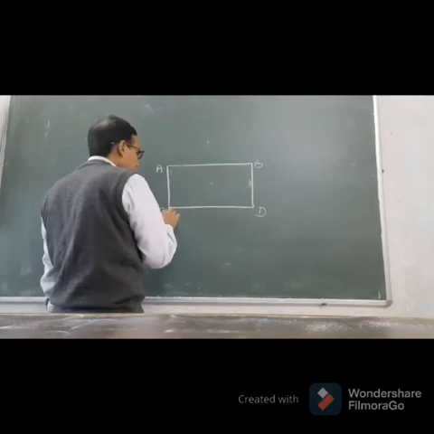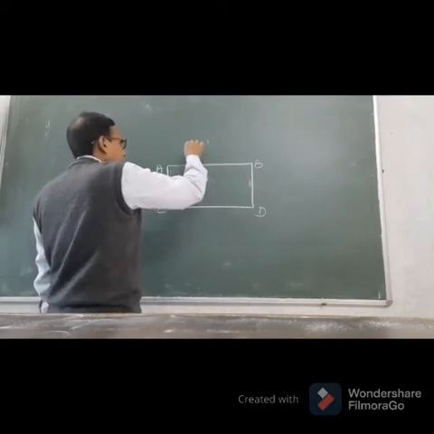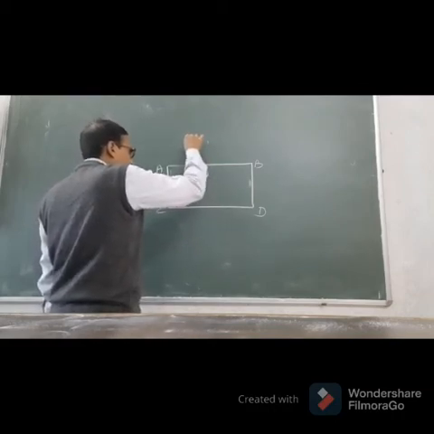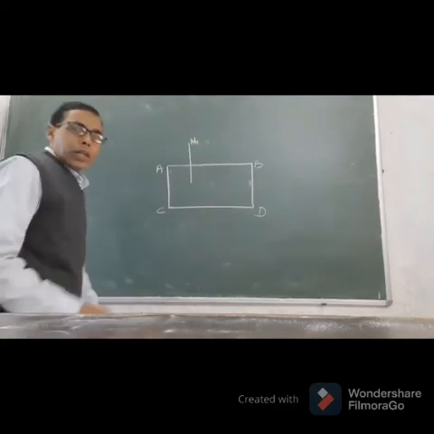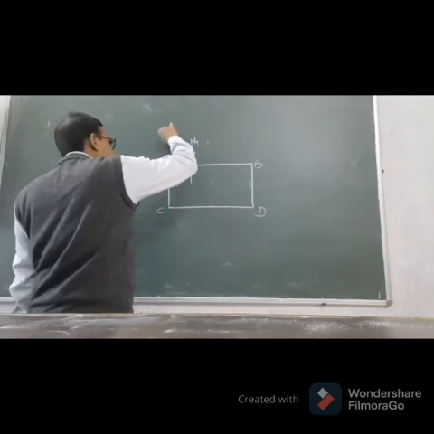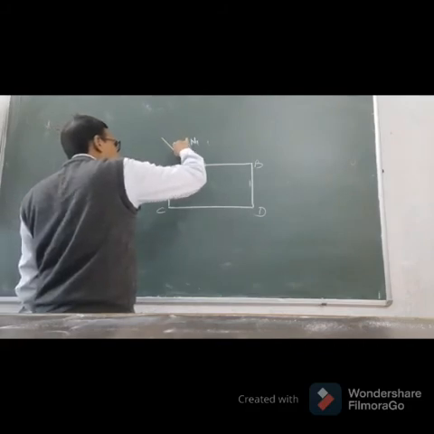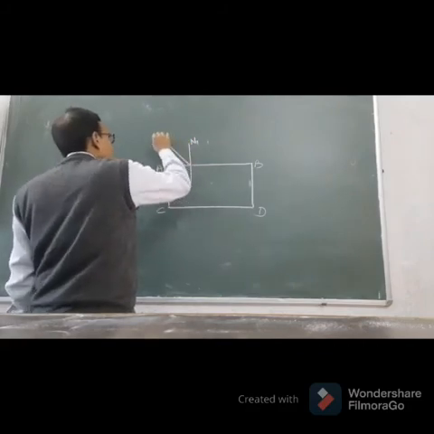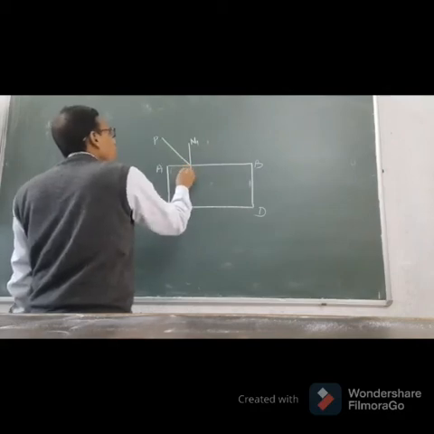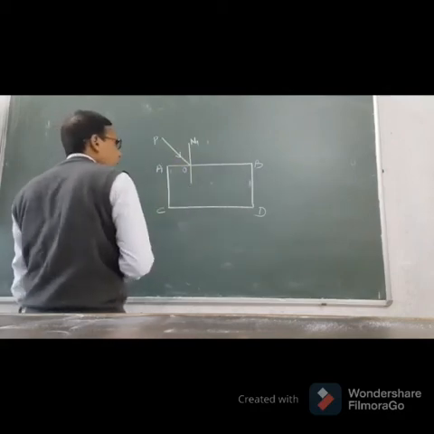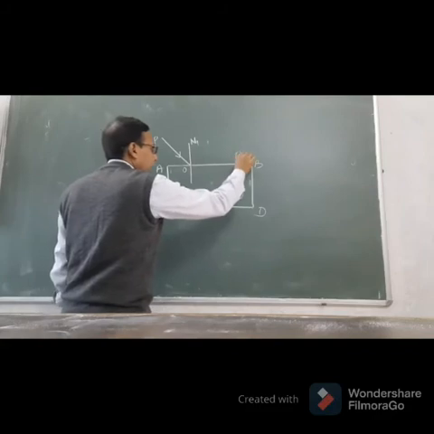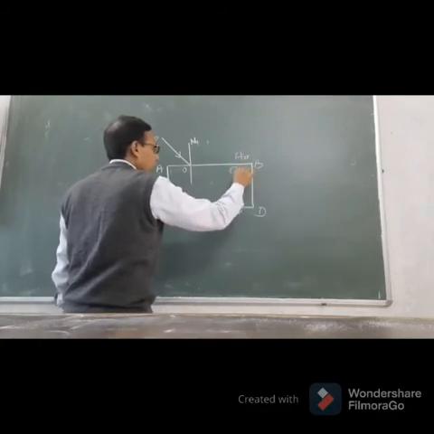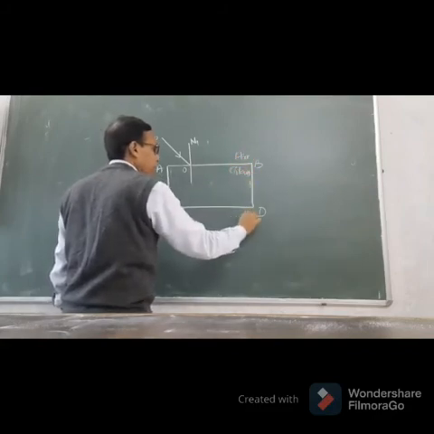AB and CD are parallel and opposite. We draw the first normal, N1. Now any incident ray, that is PO, this is the incident ray. Here air, this is glass and air.